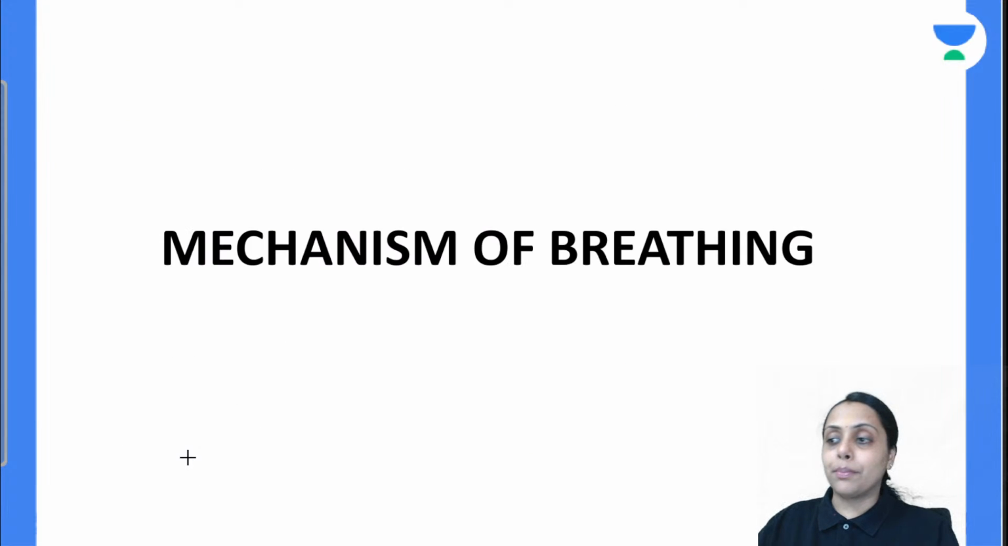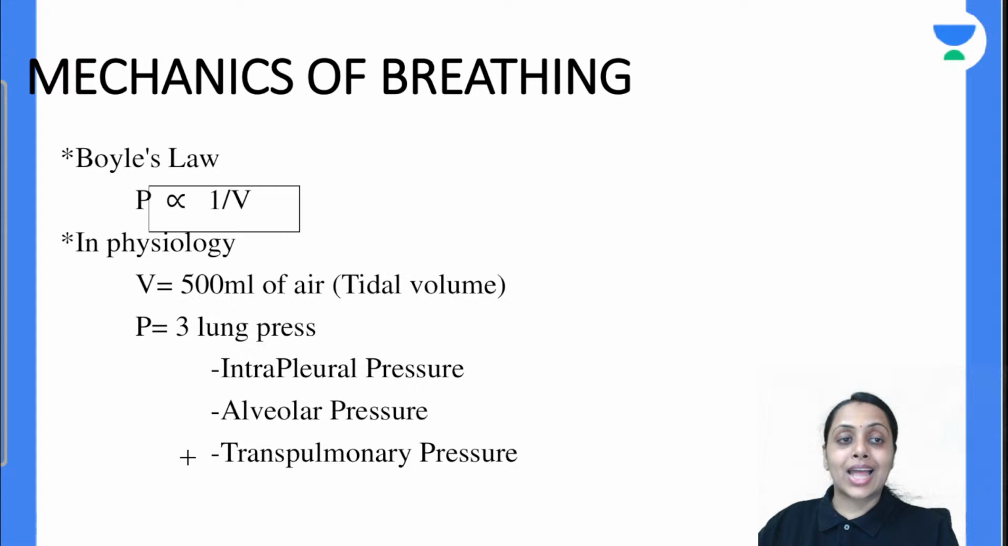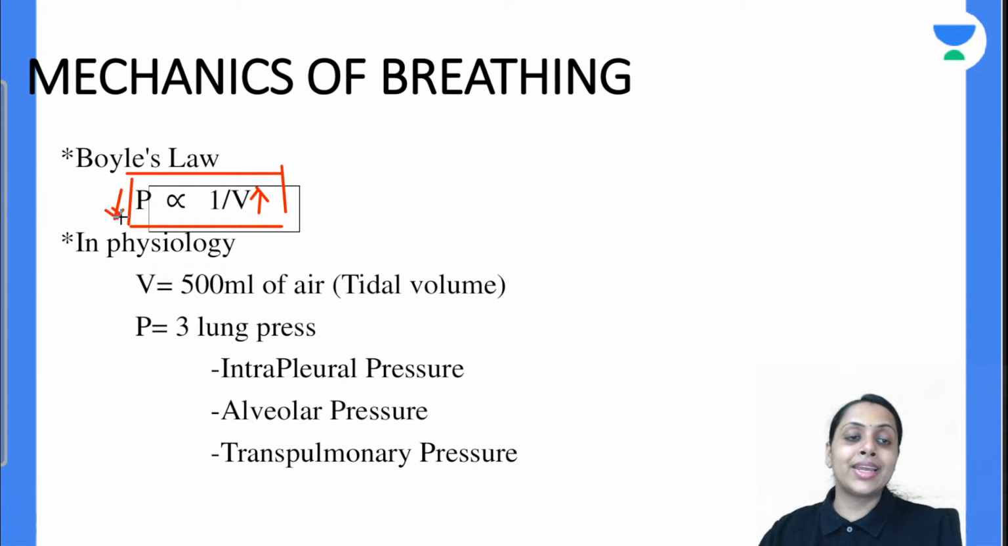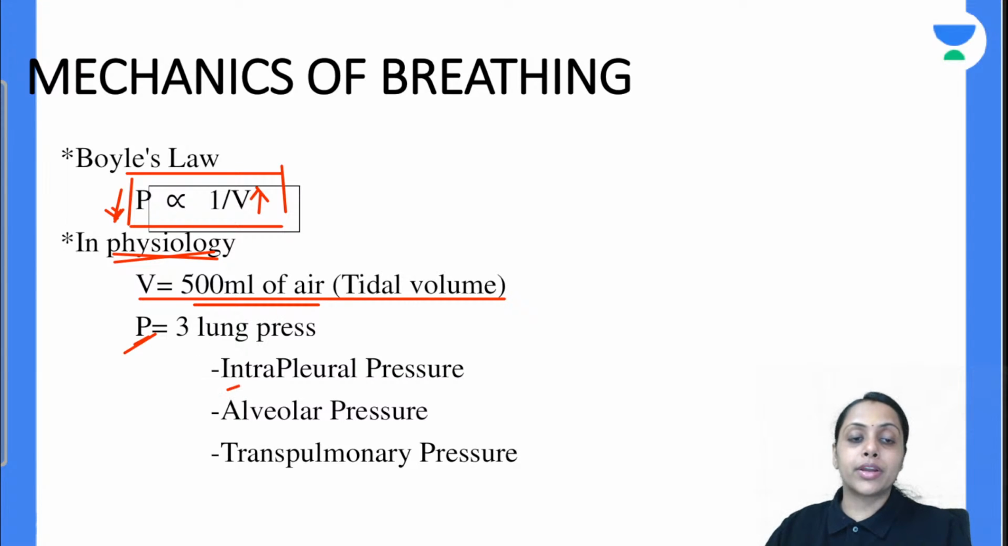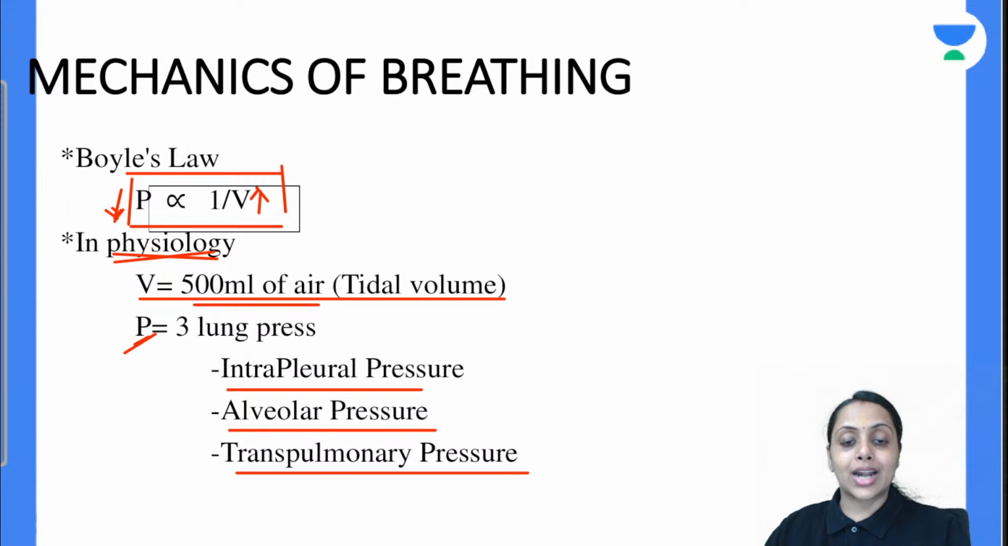Moving further to the mechanism of breathing. To understand that, first of all, coming to Boyle's law, what does Boyle's law state? It states that pressure is inversely proportional to volume. If volume increases, pressure is going to decrease. Now we come to our respiratory physiology. The volume here is the tidal volume of 500 ml, and for pressure, we are talking about three pressures: intrapleural pressure, alveolar pressure and transpulmonary pressure. We will discuss these three pressures.